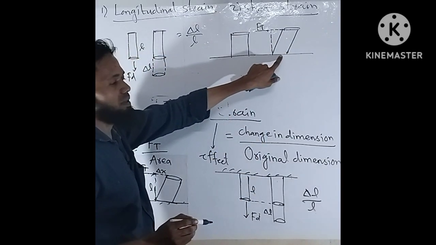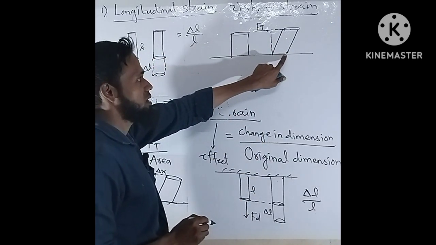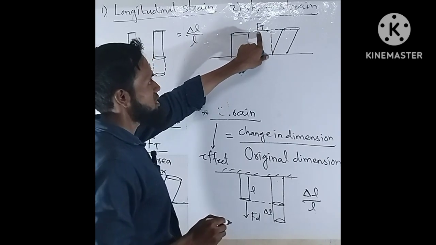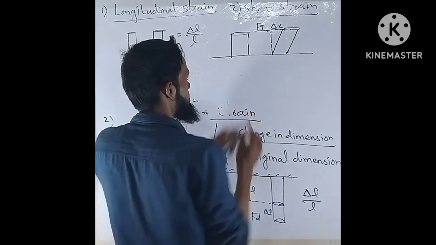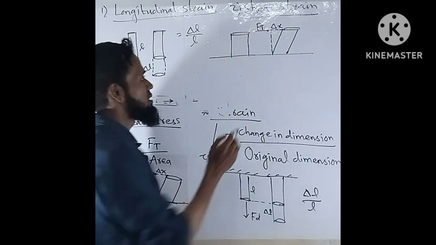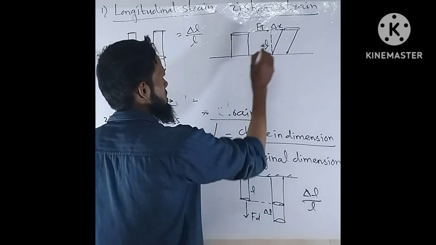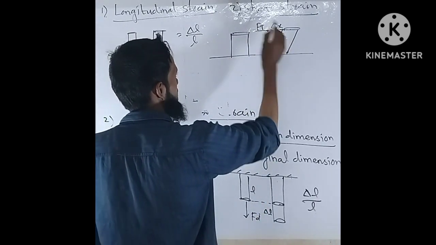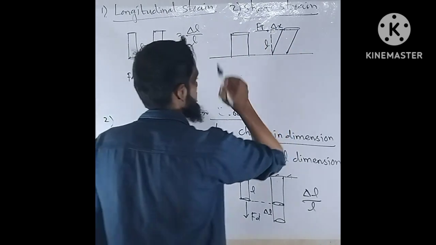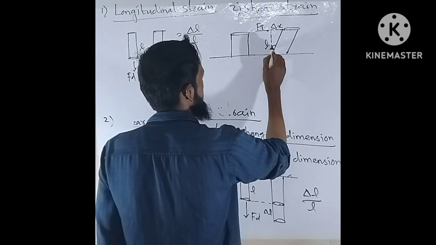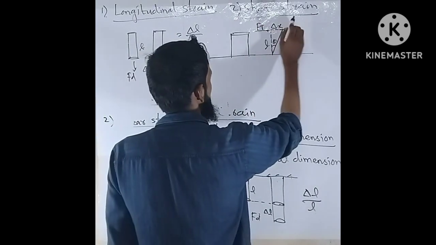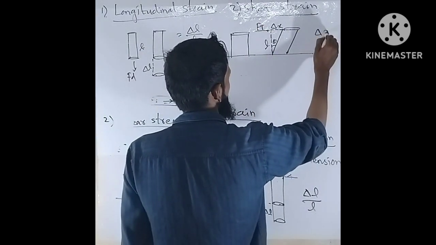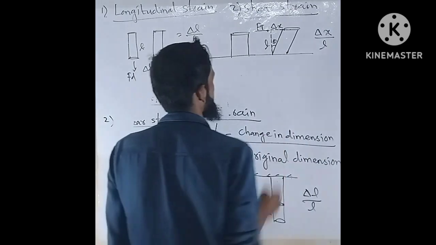At the base there will be no shifting of the lower surface, but due to tangential force there will be a slight displacement of the upper surface. So this will be our original length and this will be the displacement of the upper surface. An angle theta is formed. So shear strain will be a ratio of delta x upon L.